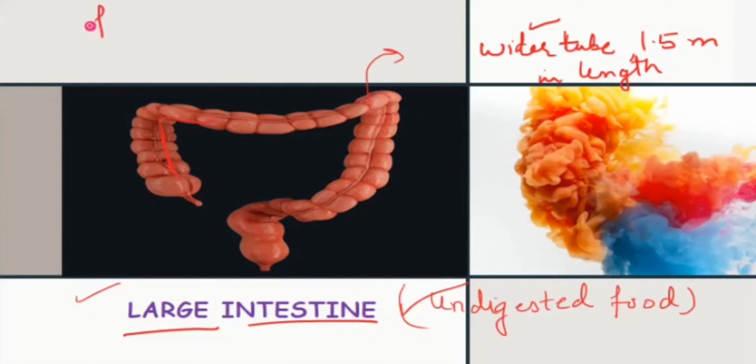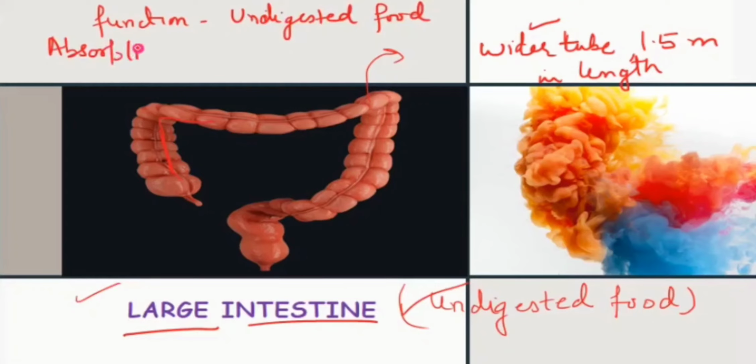So the function of the large intestine: first, it carries the undigested food, and second, it helps in the absorption of water and minerals. So basically water and minerals are absorbed again into the body from this large intestine.